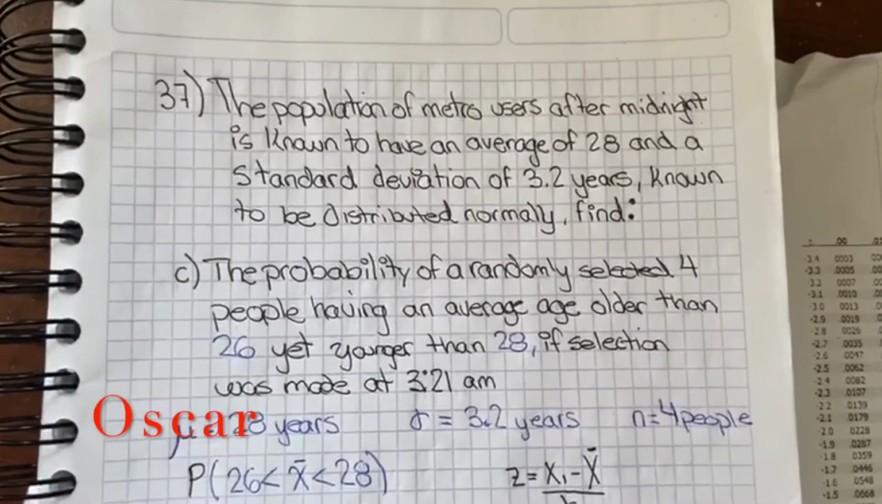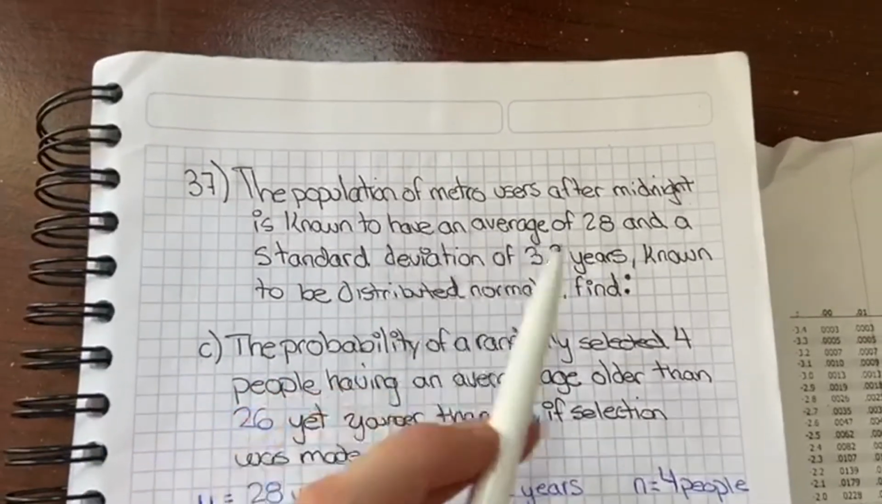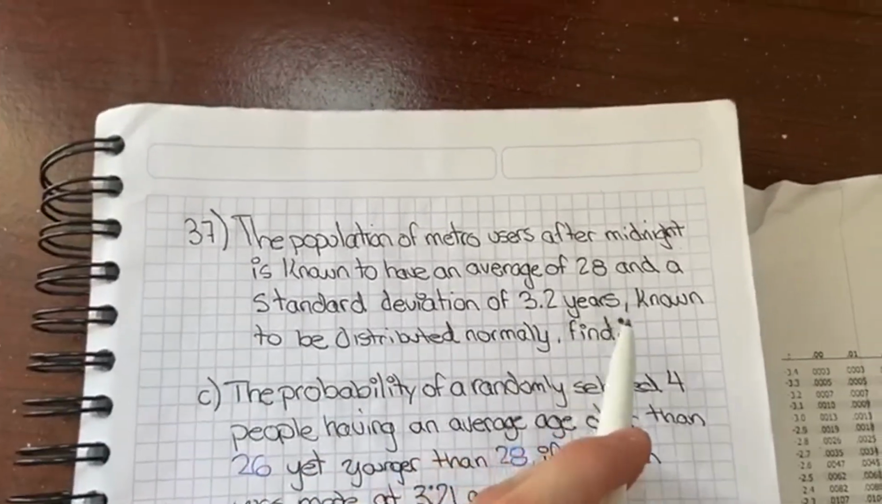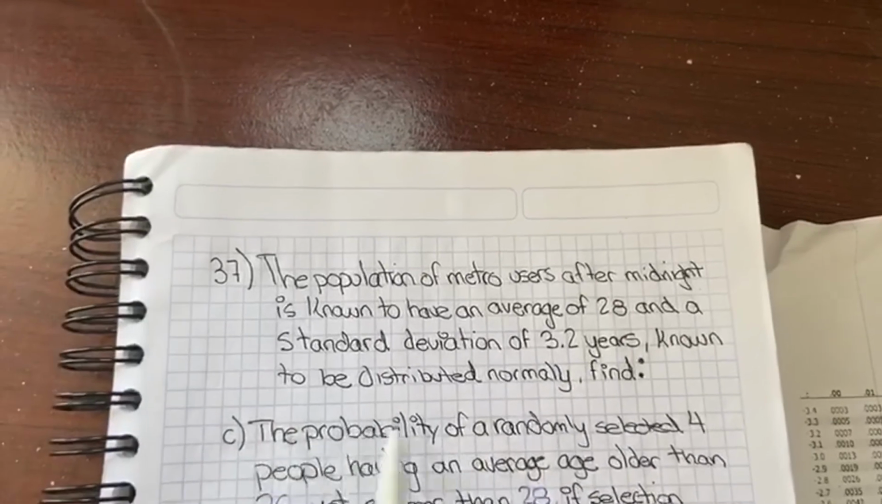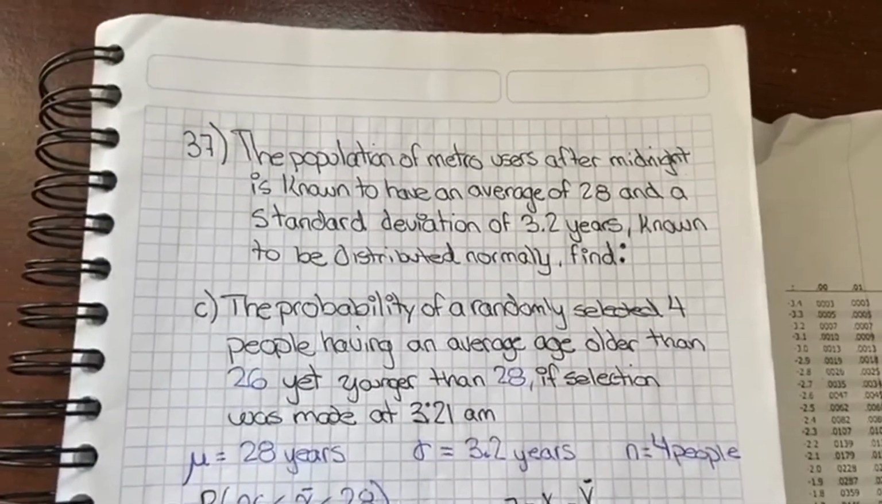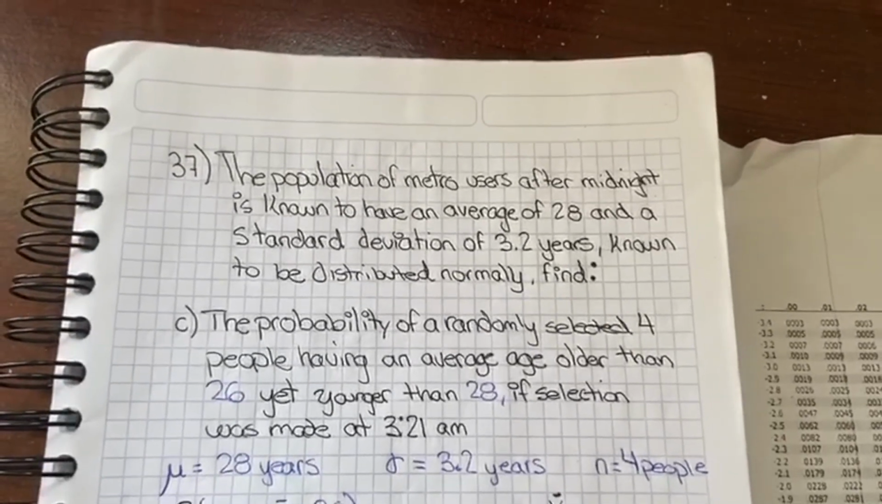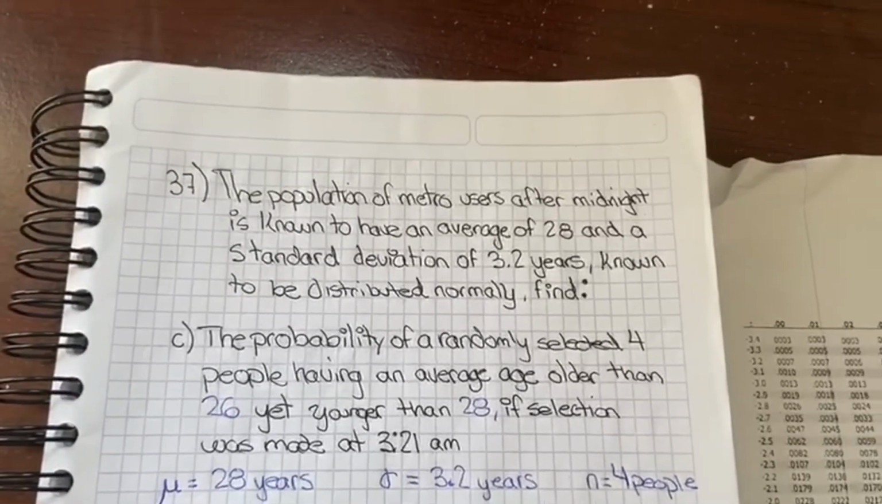So I have the following problem. The population of Metro users after midnight is known to have an average age of 28 and a standard deviation of 3.2 years, known to be distributed normally. Find the probability of a randomly selected 4 people having an average age older than 26 yet younger than 28 if selection was made at 3:21 a.m.